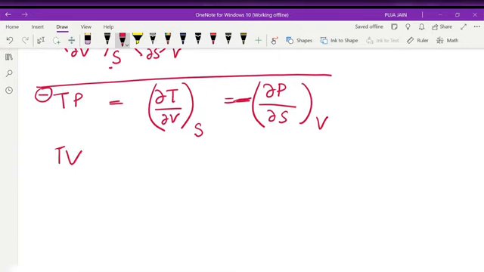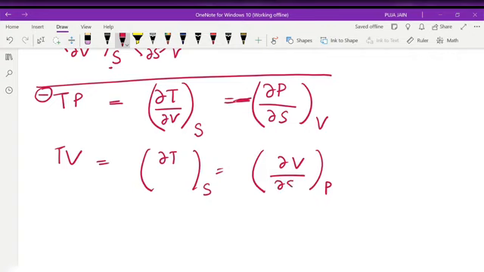Now, the second term is what? TP then TV. So positive sign, no negative sign. So del T, del V. Here T is there, so I will write here S. Here V is there, so I will write here P. So here del S and here del P. Next is what? PS. Then is what? VS. So the last term we will get a negative sign.